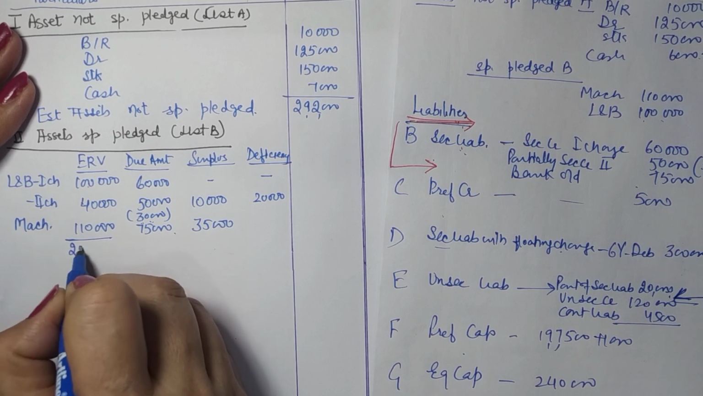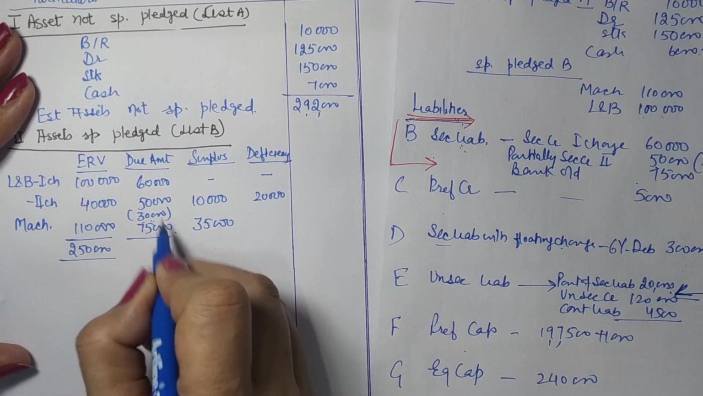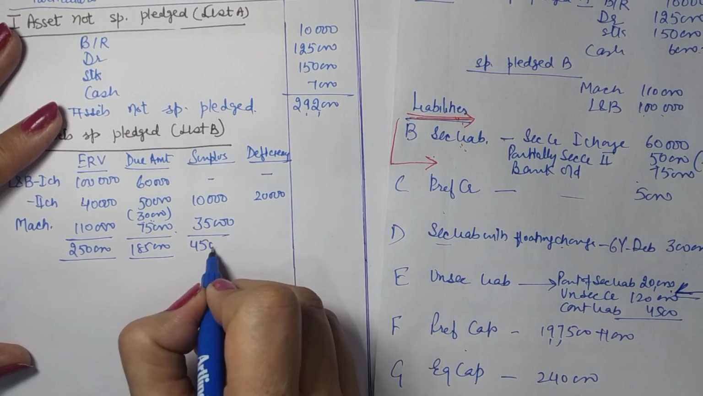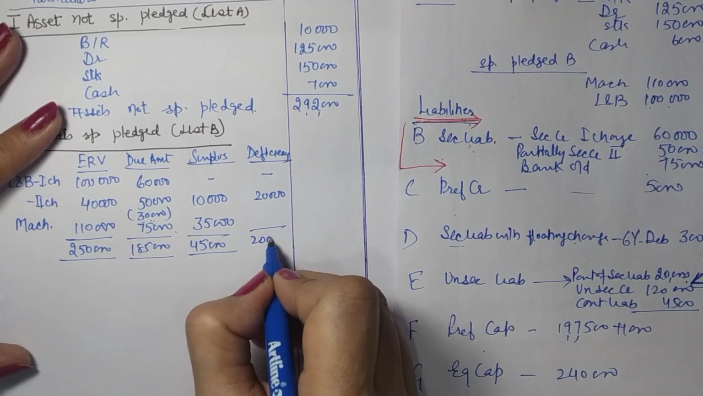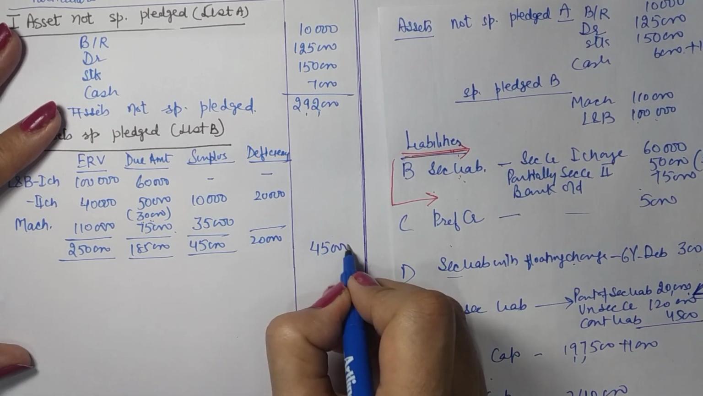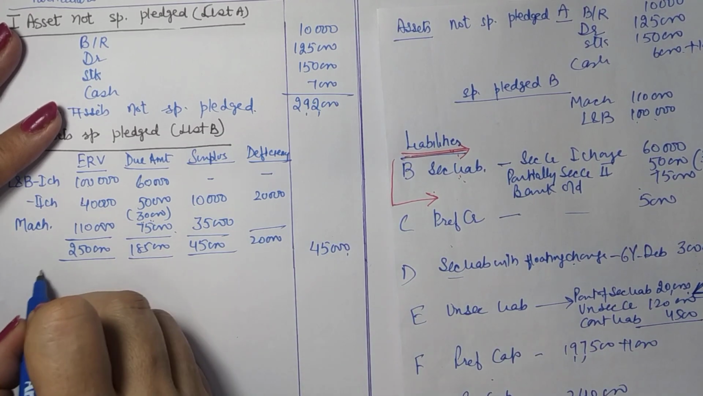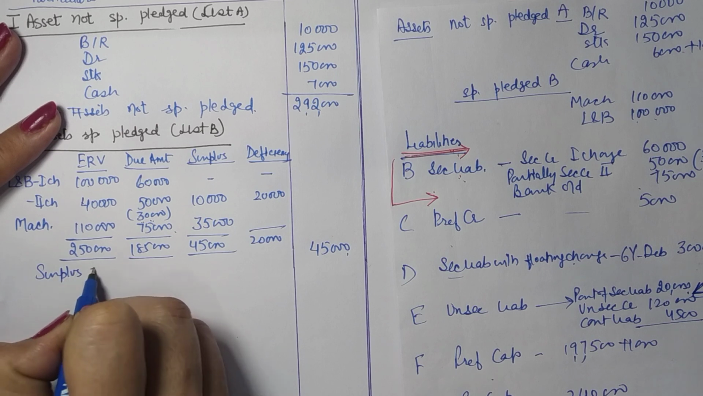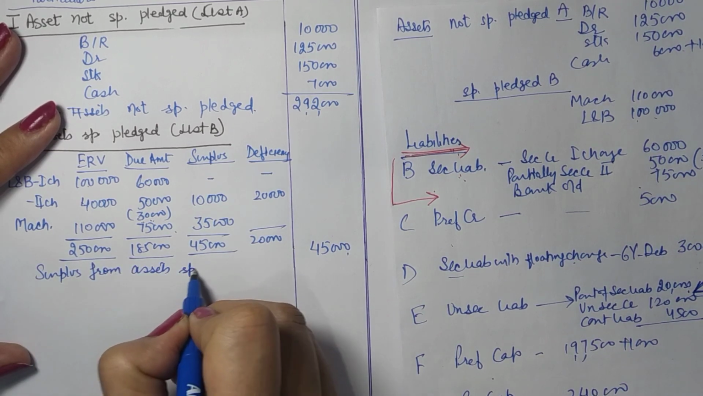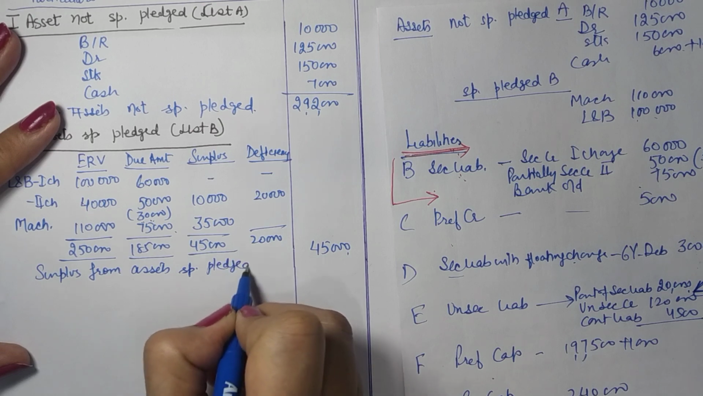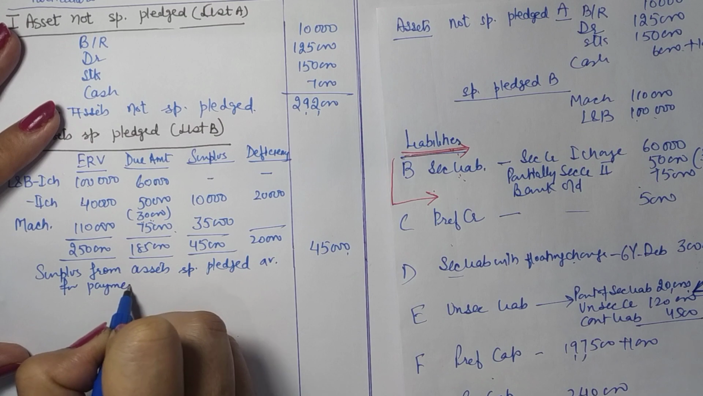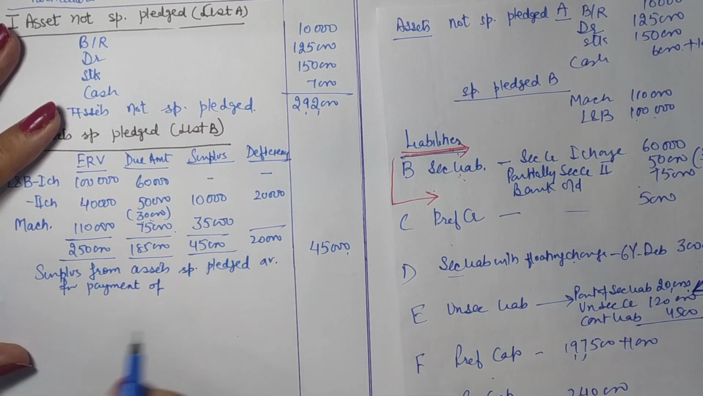So 2,50,000, 1,85,000, 45,000, 20,000. So what comes here? Surplus. So surplus of 45,000 will come here. We will say surplus from assets specifically pledged, available for payment of. Now what is to be paid out of the money?